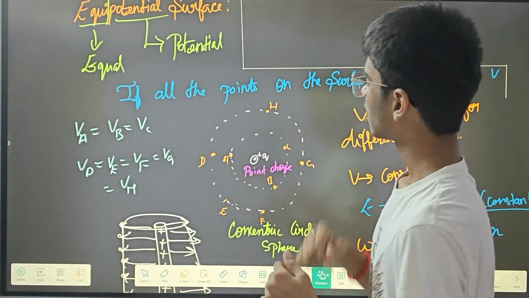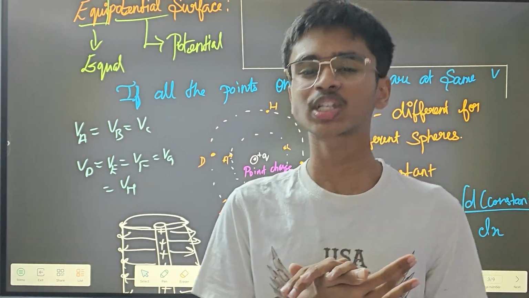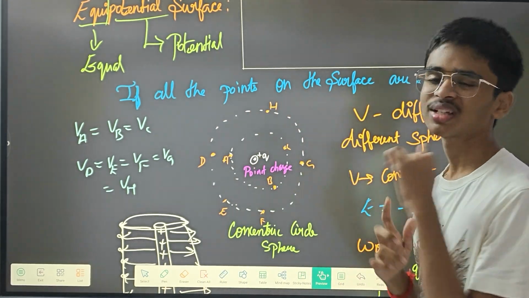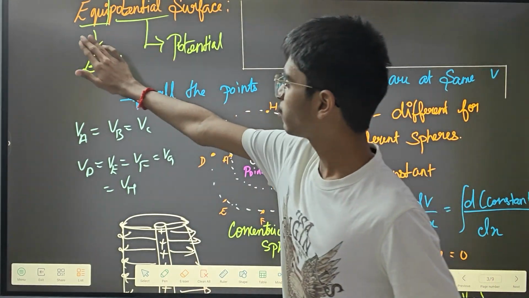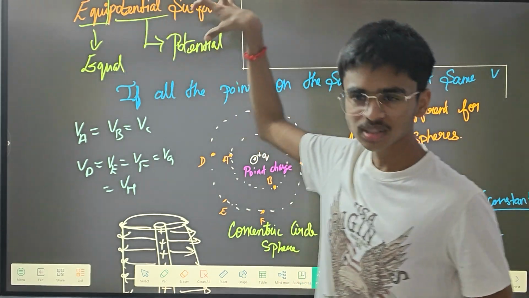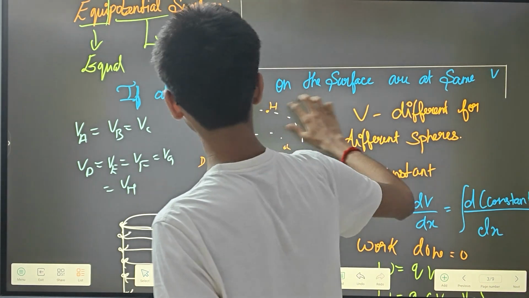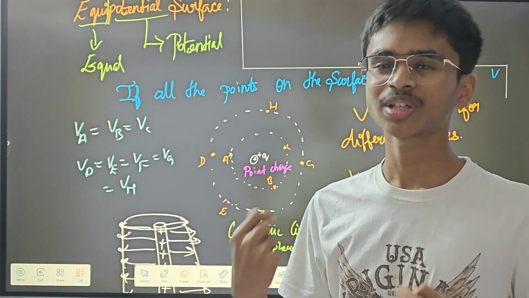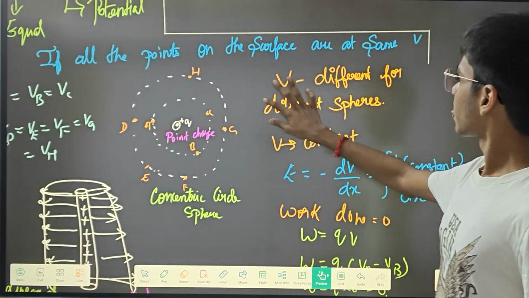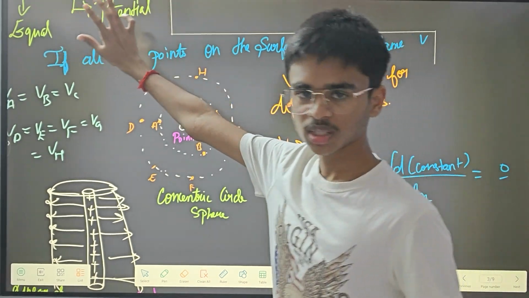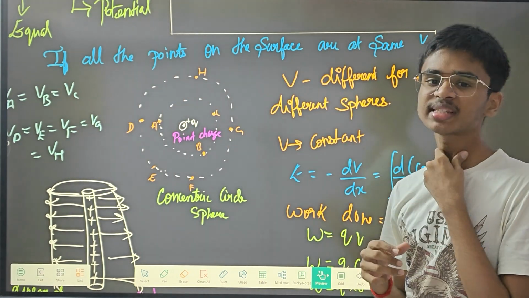For example, first, what does the word equipotential surface mean? Surface means it is going to be a plane, an xy plane, or it can be a circular plane, that's it. And equi means equal potential. So this particular surface is having equal potential. That is what we'll be saying as an equipotential surface. So the definition of an equipotential surface is: if all the points on the surface are at the same voltage, then we'll be saying it is equipotential.